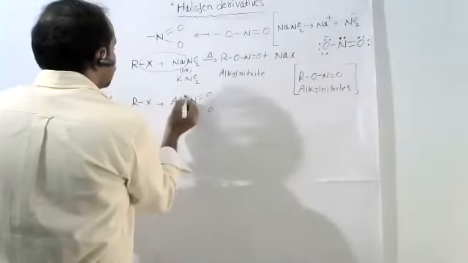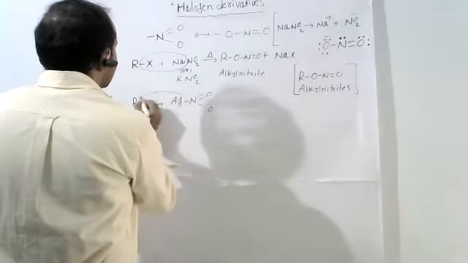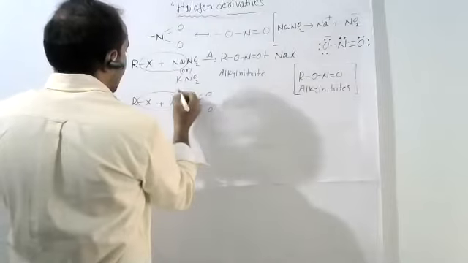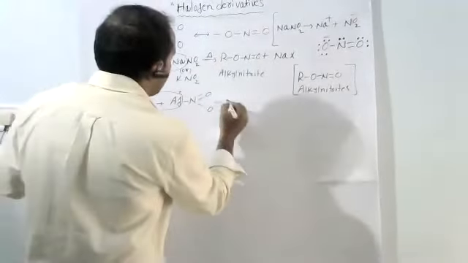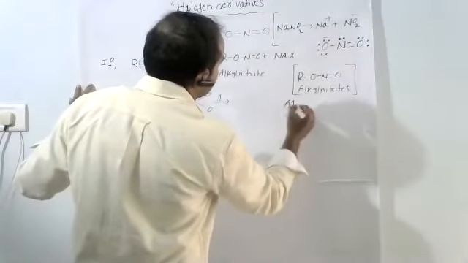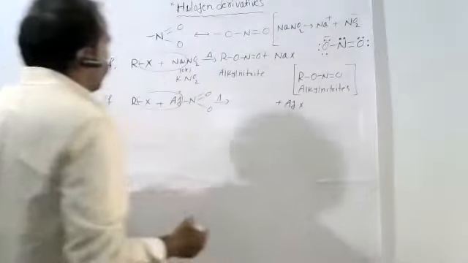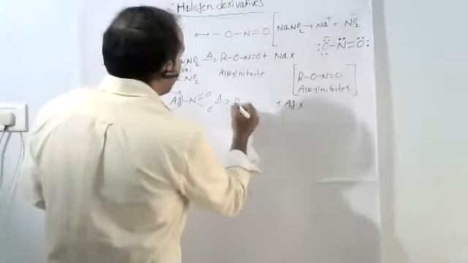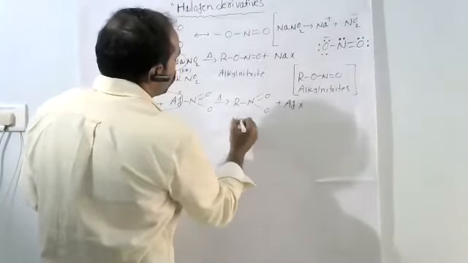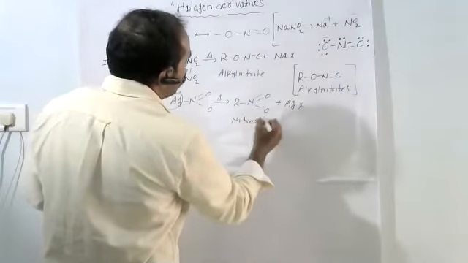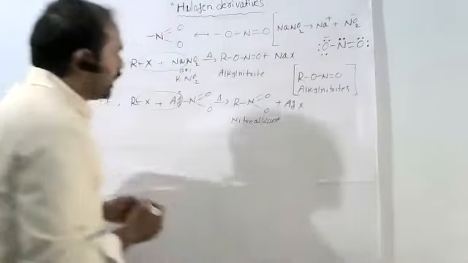In such case, Ag combined as Ag plus and X minus, that is replaced as a precipitate, AgX. Now here R is bonded with nitrogen. We get this type of compounds, called nitroalkanes.